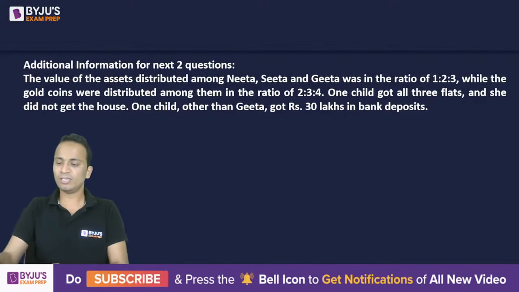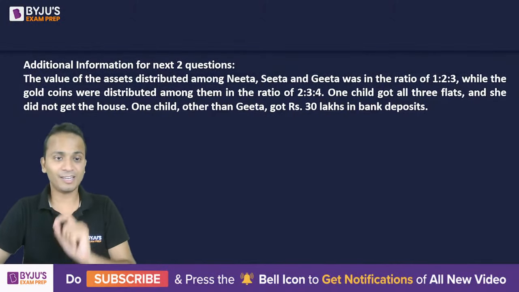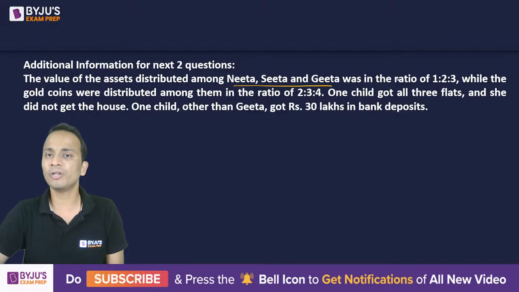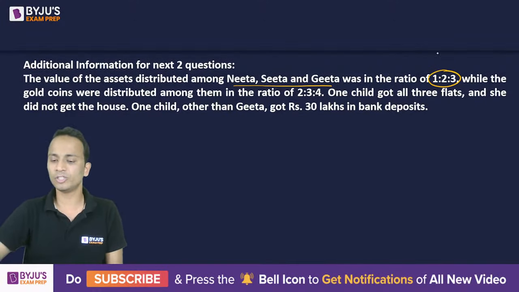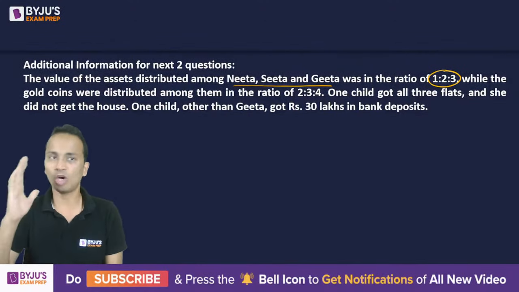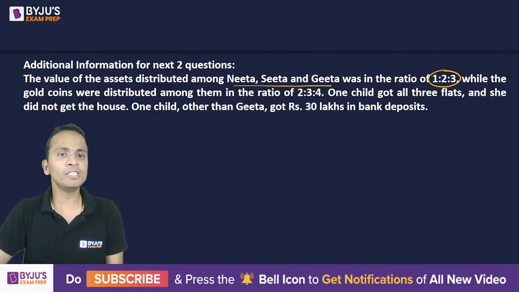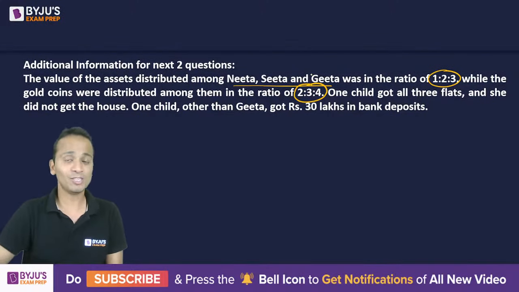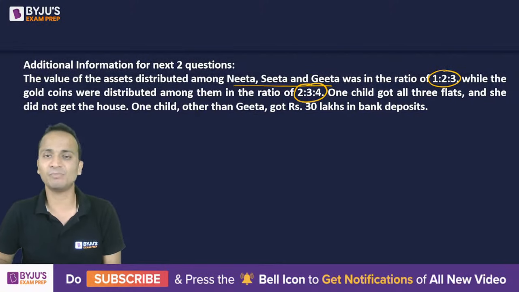Okay, so the question, the efforts are not over yet, so we'll have to make some more efforts for the next 2 questions. Now the question says that the value of the assets distributed among these 3 children was in the ratio 1:2:3. So earlier when the assets were distributed equally, now they are distributed in the ratio of 1:2:3. All right. While the gold coins were distributed among them in the ratio 2:3:4. So further level of difficulty has been raised.